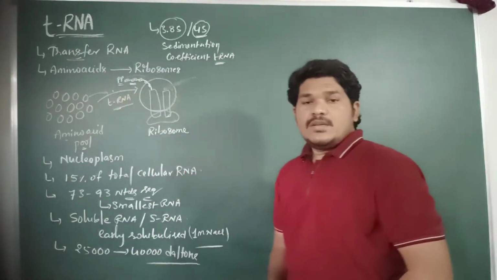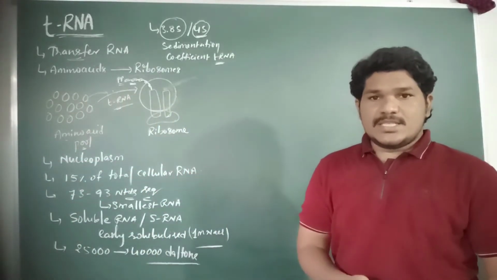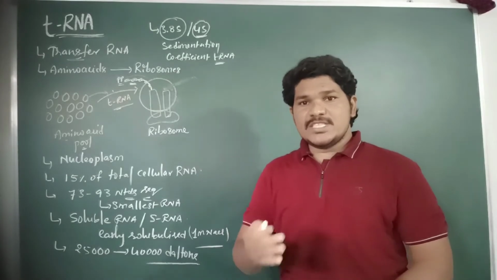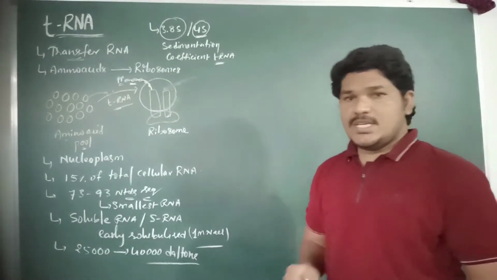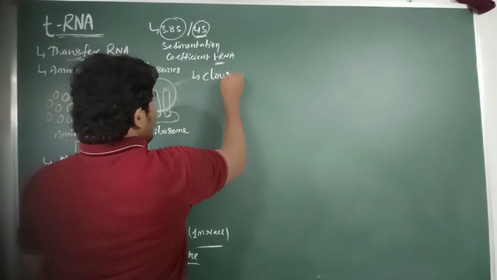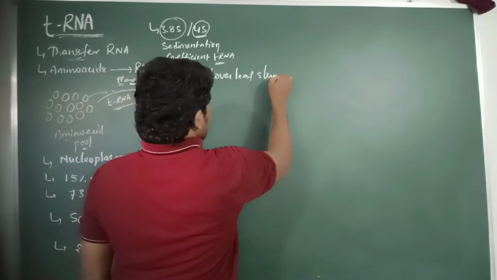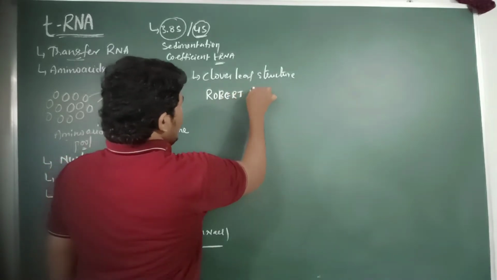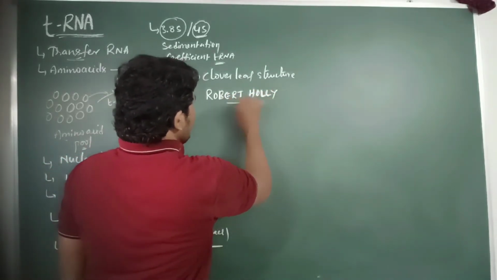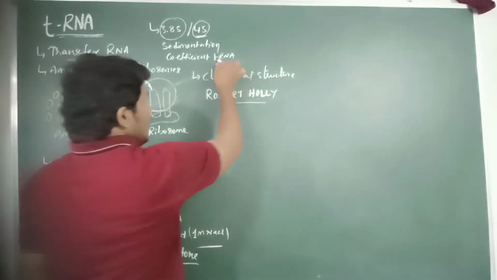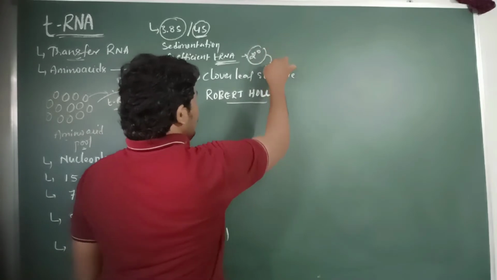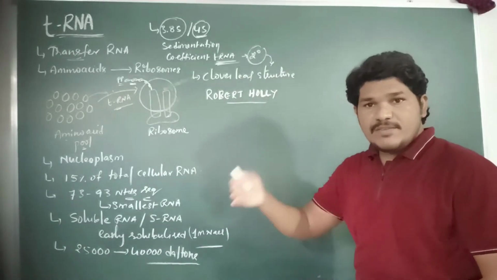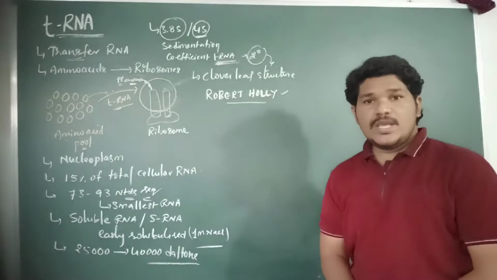And then its secondary structure. The secondary structure of the tRNA molecule appears as the cloverleaf structure, which was proposed by the scientist Robert Holley.